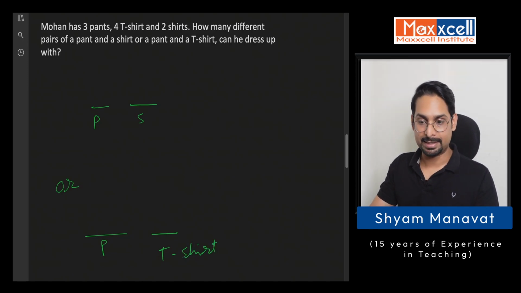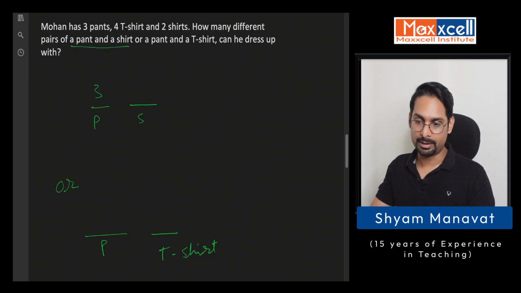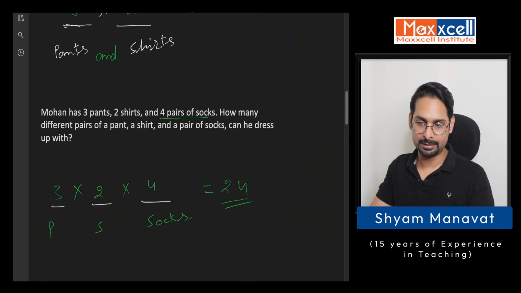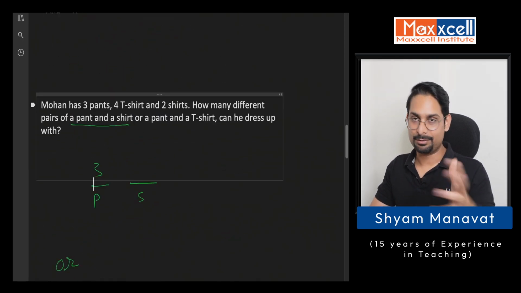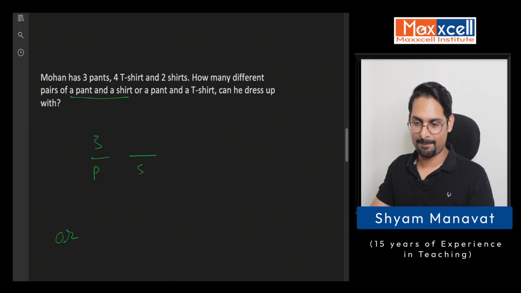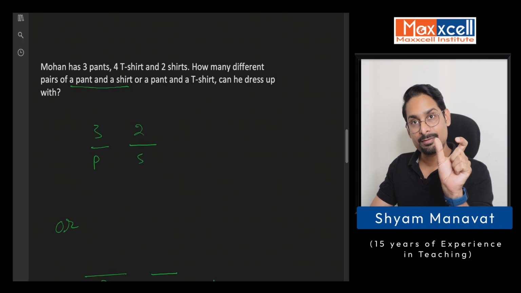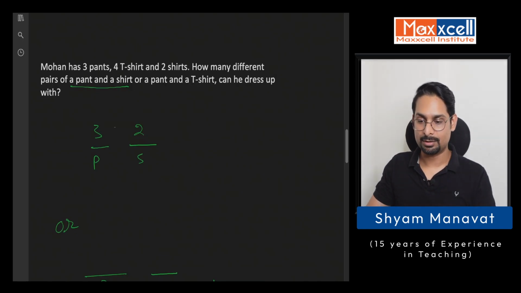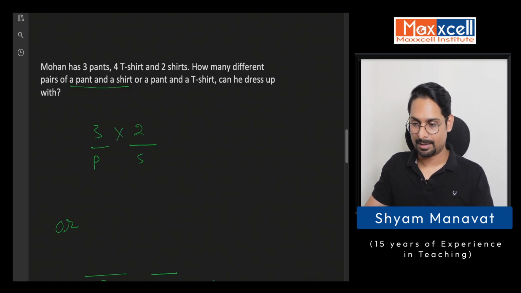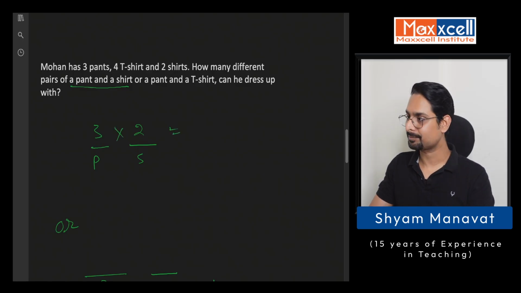Now, first case, a pant and a shirt. There are 3 possibilities for pants. I hope you're clear with this, like here we have done this through the diagram. So you can use any one of 3 pants as given in the question. And shirts, there are 2 shirts. So for the first place, for pant, you have 3 possibilities, and for the second place you have 2 possibilities. So you say 6 here.